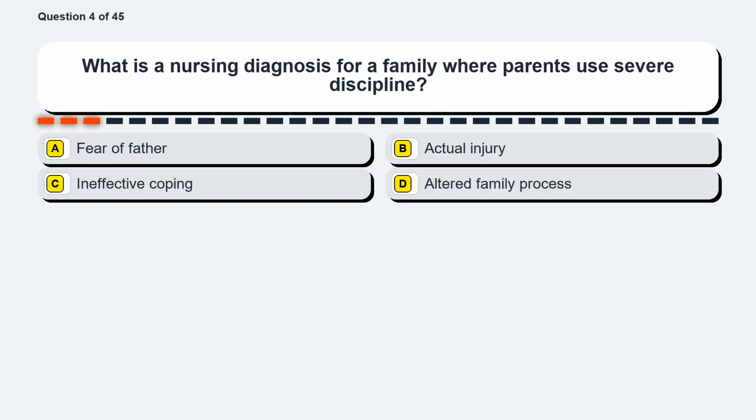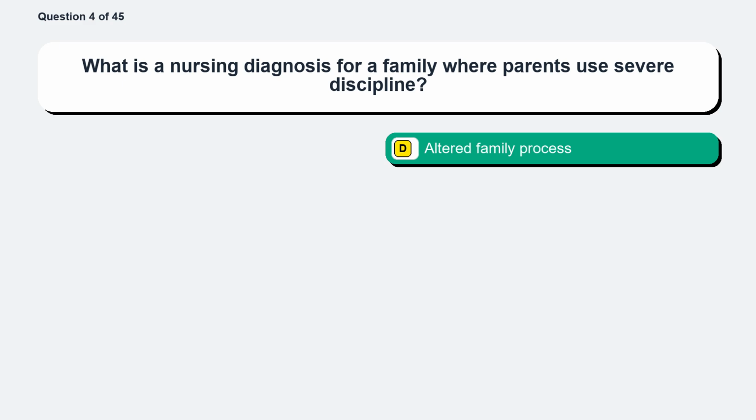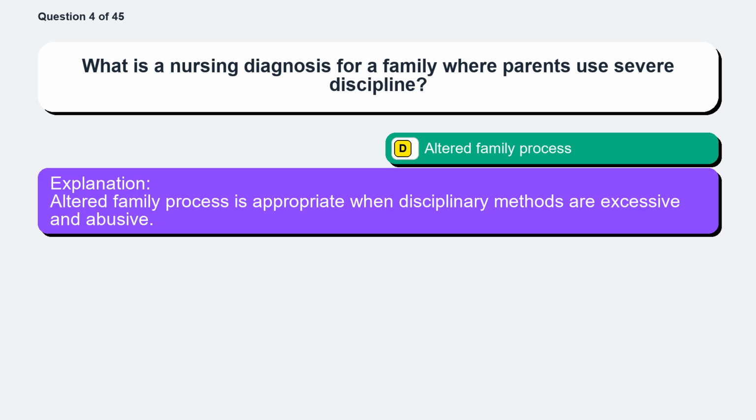Question 4. What is a nursing diagnosis for a family where parents use severe discipline? Option A, fear of father. Option B, actual injury. Option C, ineffective coping. Option D, altered family process. The correct answer is option D, altered family process. Altered family process is appropriate when disciplinary methods are excessive and abusive.